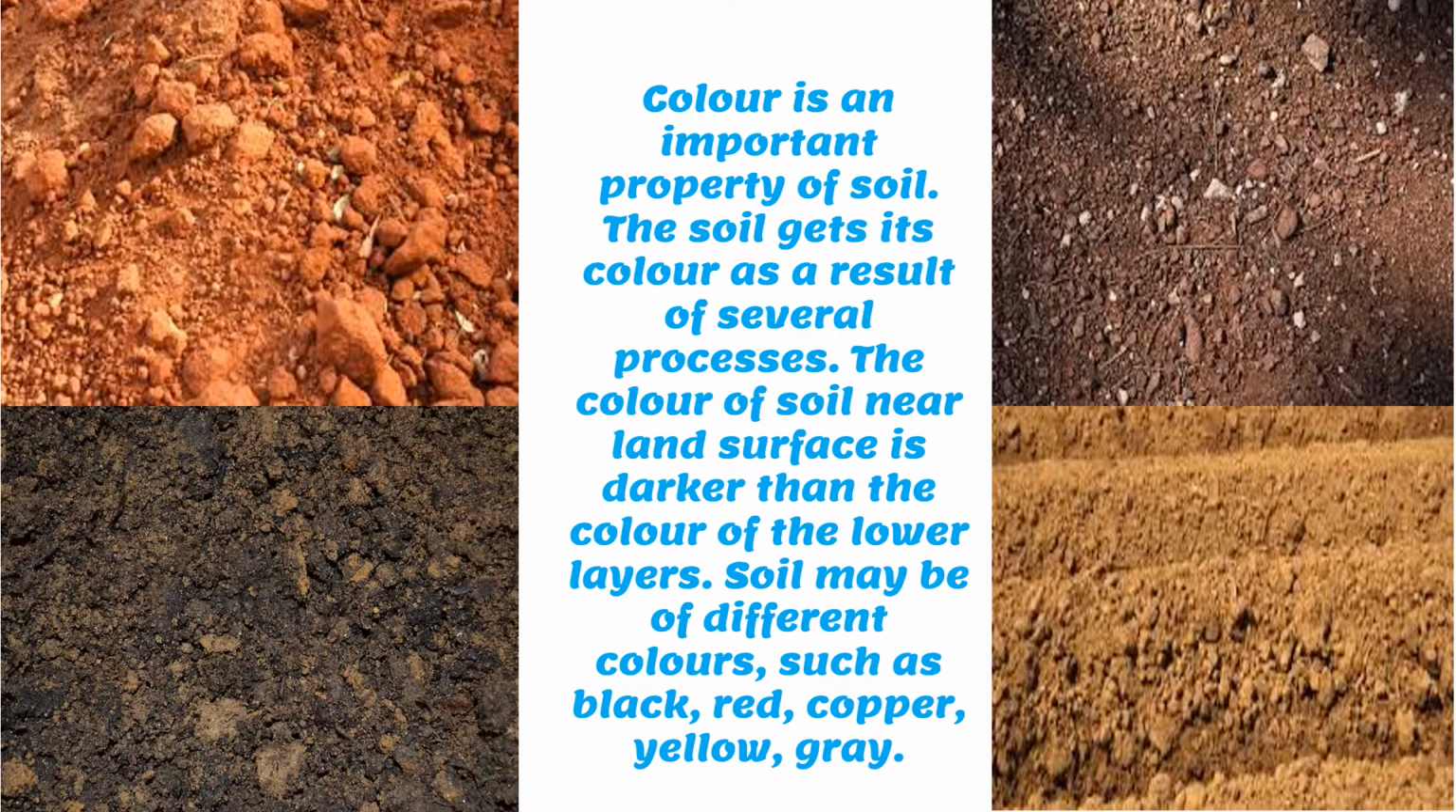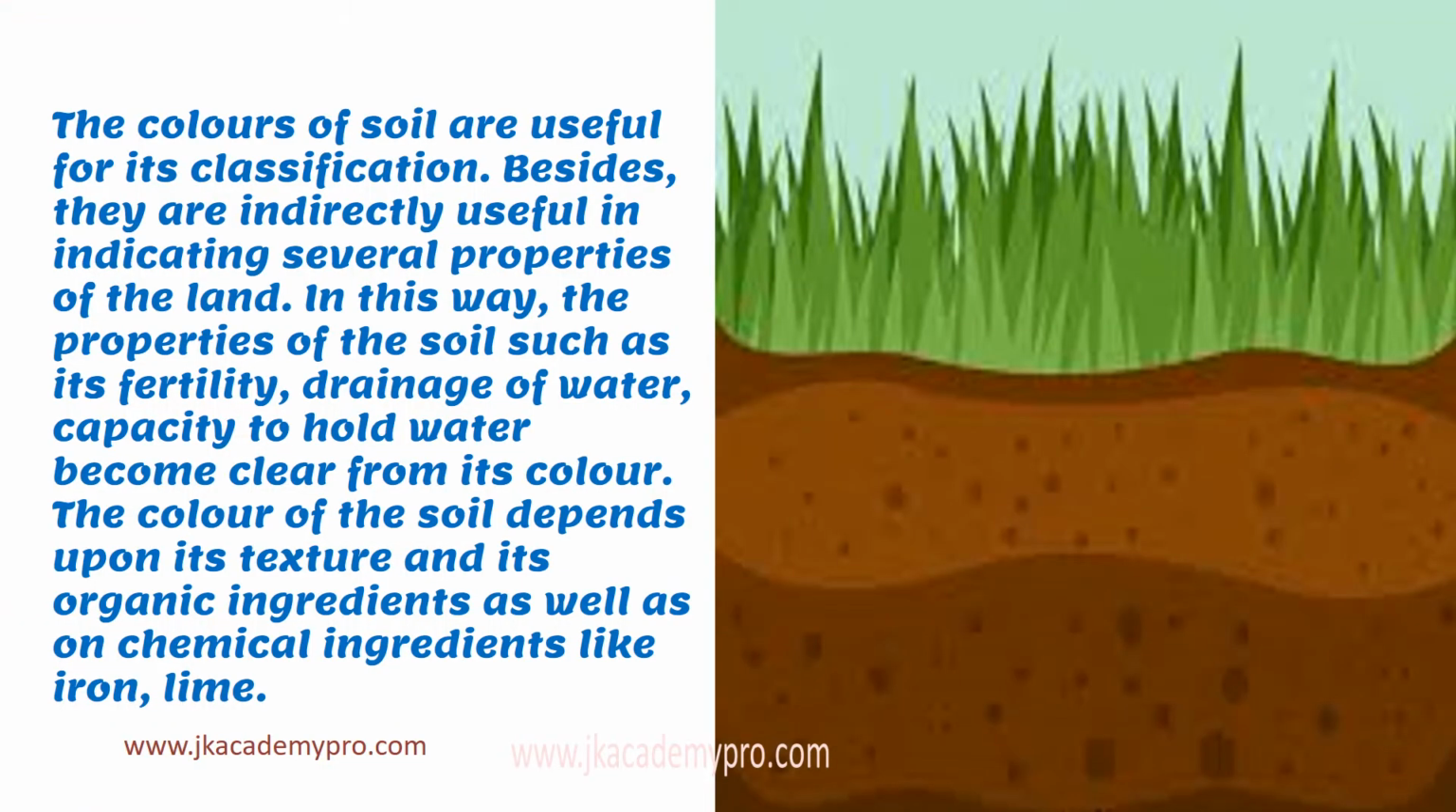Soil may be of different colors, such as black, red, copper, yellow, grey. The colors of the soil are useful for its classification. That is, we can distinguish the various properties and various types of soil by the color of the soil. Besides, they are indirectly useful in indicating several properties of the land. So, not only can we classify the soil, but we can also understand the different types of land that are available.